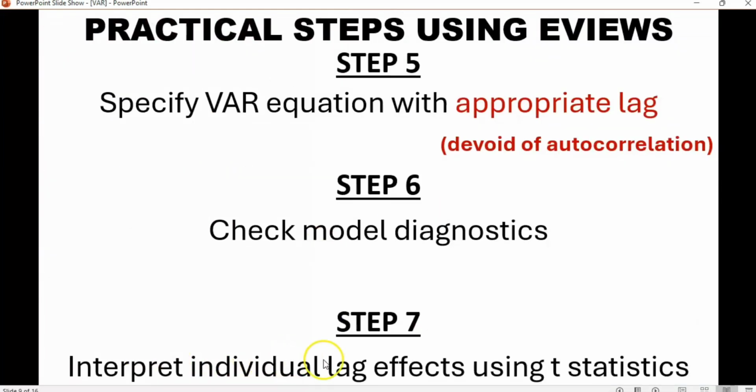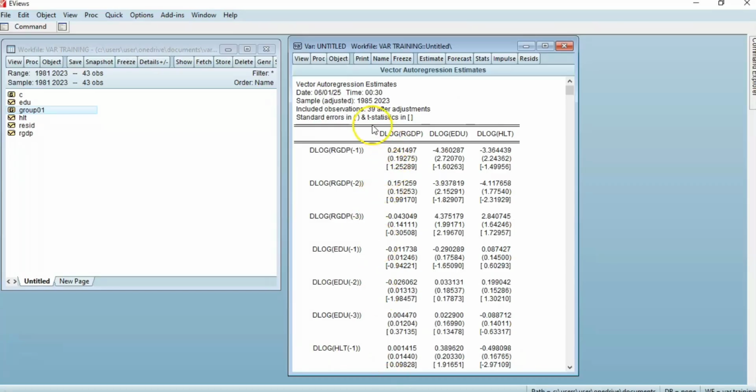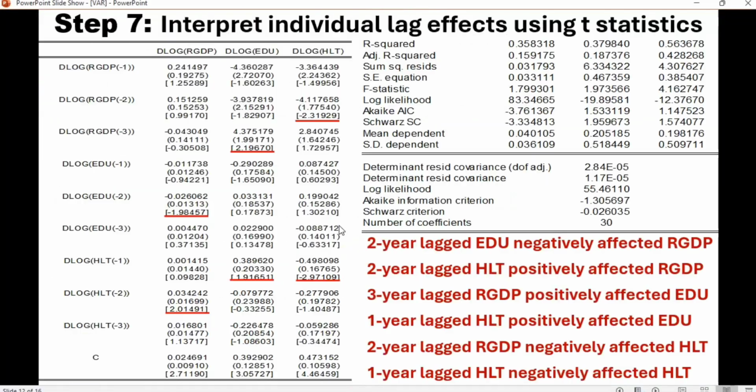Okay. Now the seventh step is to interpret individual lag effect using T statistics. Now this T statistics here, this is the T statistics in this bracket. We have to look at them. Now let us look at an expanded version of it using the PowerPoint. Now this is the result we just did. This is the result. The third numbers in brackets are the T statistics. And so when the absolute T is greater than 1.96, then we can say that the relationship is significant.